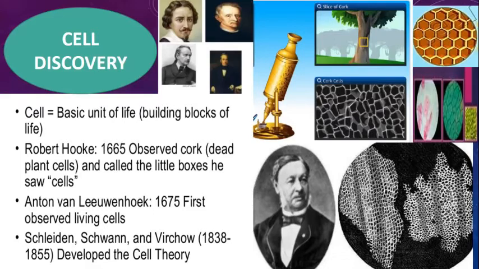Next, Antony van Leeuwenhoek. In 1665, he observed the structure of the cells under the microscope in different living organisms. Schleiden and Schwann, Rudolf Virchow, they together developed the cell theory.